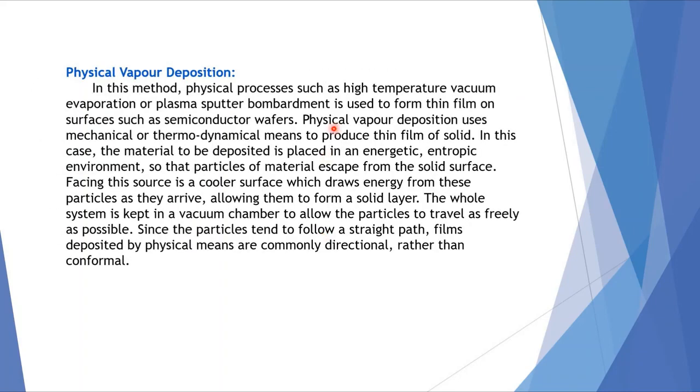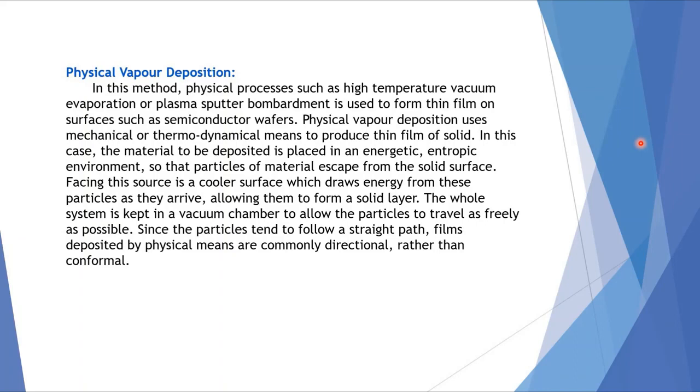Now we shall go for the physical vapor deposition. In this method, physical processes such as high temperature vacuum evaporation or plasma sputter bombardment are used to form thin film on surfaces such as semiconductor wafers. Physical vapor deposition uses mechanical or thermodynamical means to produce thin film of solid.